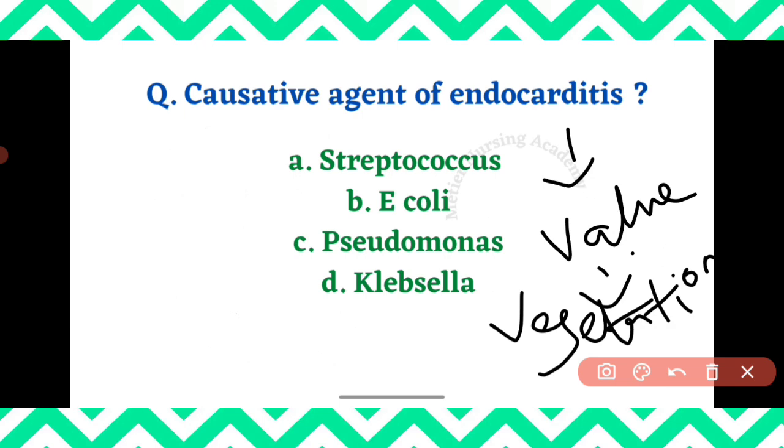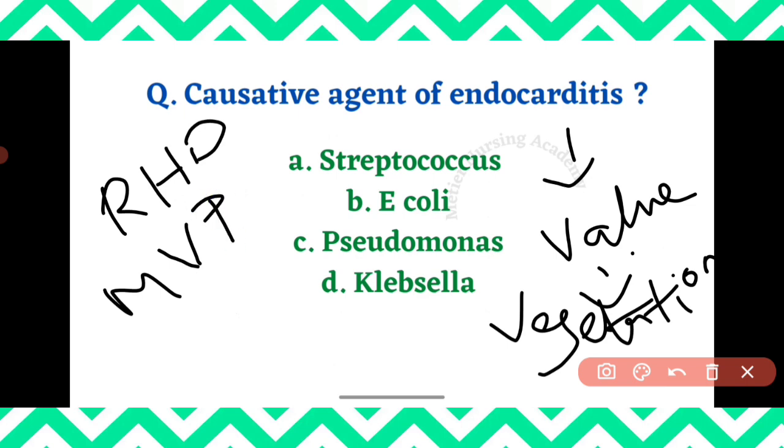Okay, fine. So will all patients get this disease? If the person's immune power is less, they are prone to this disease. Apart from that, pre-existing heart disease like rheumatic heart disease, or degenerative heart disease like mitral valve prolapse or any other valve disorders. Even if they have already undergone cardiac procedures like placement of any artificial valves or a pacemaker, that is prosthetic valves, artificial valves.